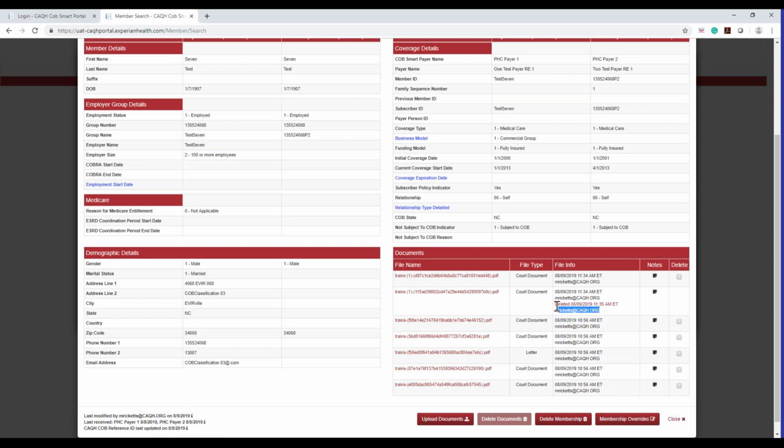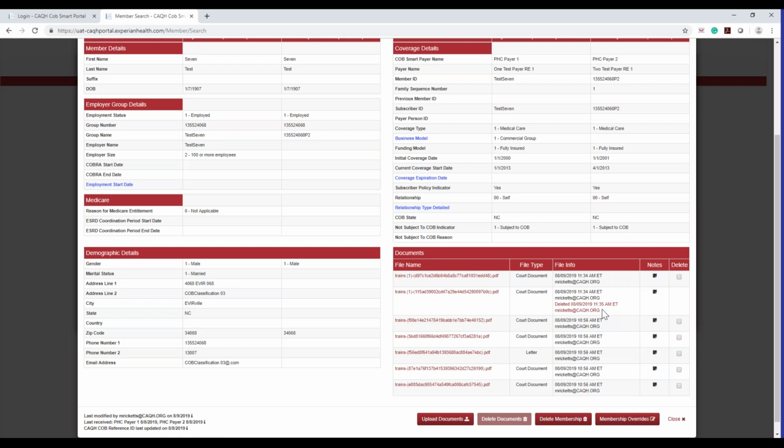It will say who deleted it, because again, sometimes from your plan, other people can go in and delete or undelete, or more than one person who's a user at your plan can upload a document. So just so you know, if you have 5 portal users and you all have member search permissioning, you all can upload a document to the same record if you wanted to. Different people can upload different documents to that same record. So that's why we have the timestamp, we have the username, we have the date, and we have notes, so that we're keeping track of who's uploading and who's deleting.